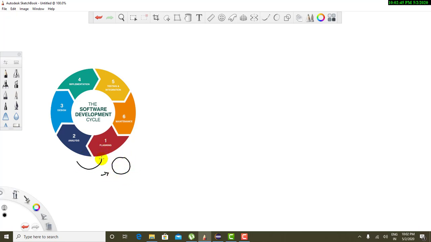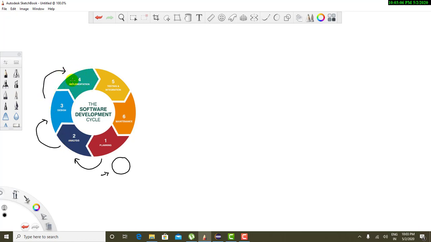After planning, the analysis is done. Whatever we have planned, we analyze the details that we got from the planning, and after analyzing we start designing the prototype of the software model. After designing the prototype of the entire software application, if we are good with the design, then we will start the implementation.